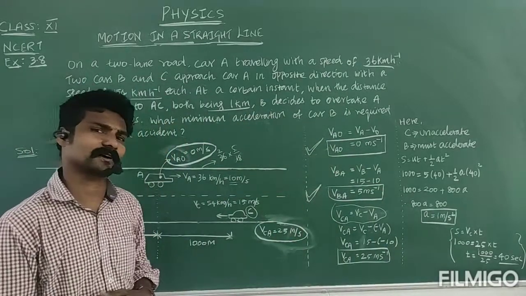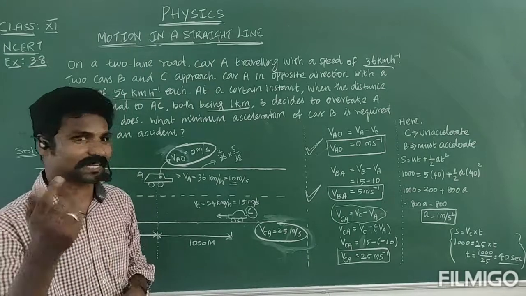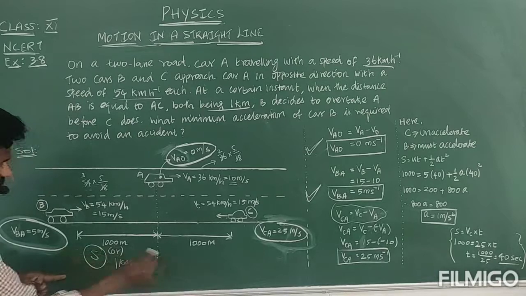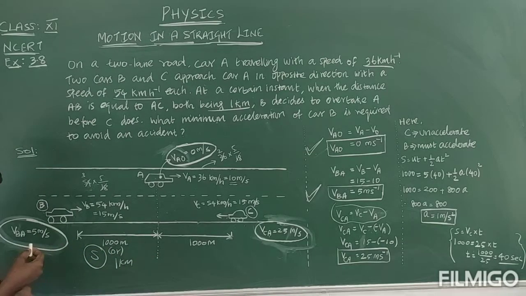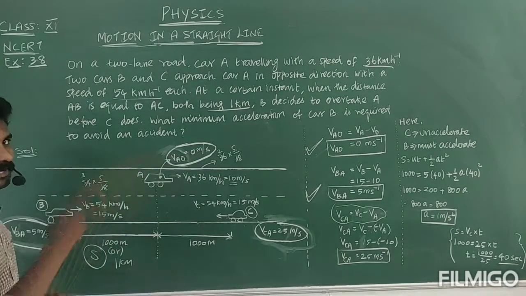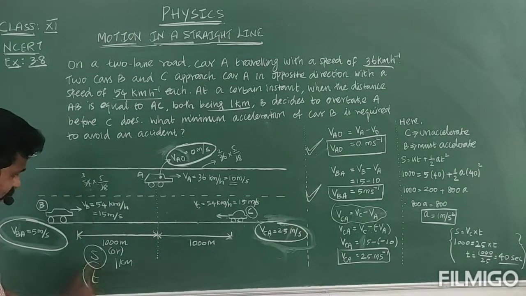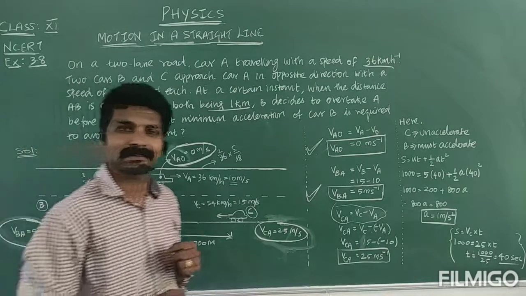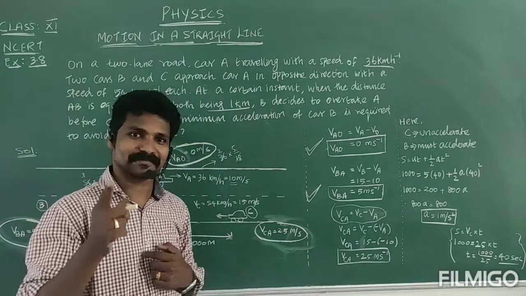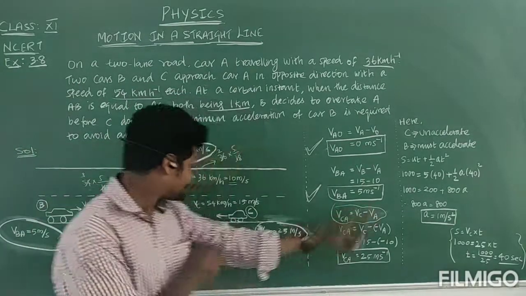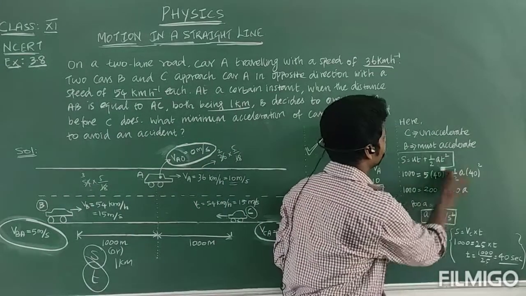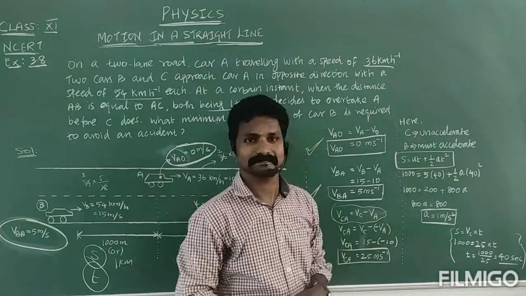Then how to approach the formula? Our data here: the distance is 1000, and the time factor, which we have now calculated. So the relationship between position and time, you know from the equations of motion. I'll write here: s equals ut plus half at square.